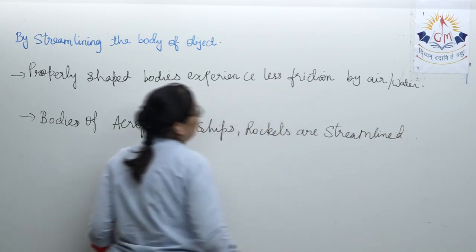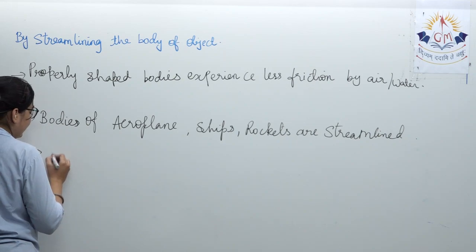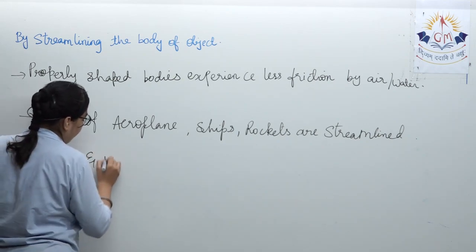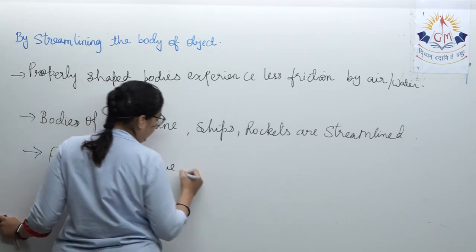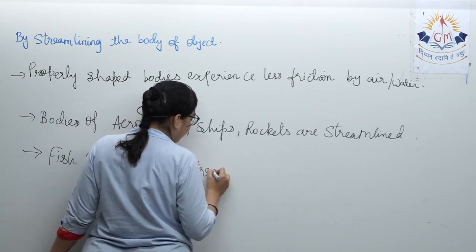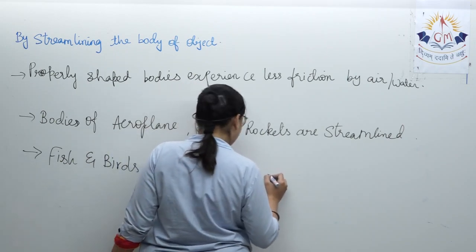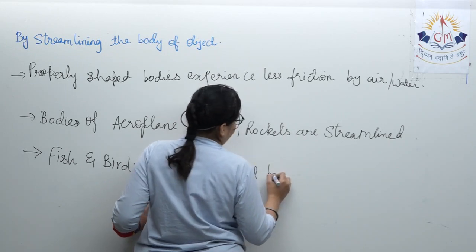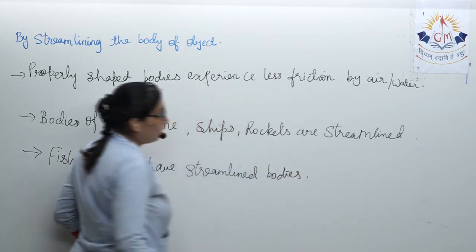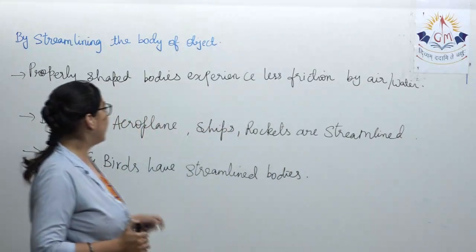And God has already created two of its creatures like that, that is fish and birds. God has given them streamlined bodies. We have not created them. What we make, we make by looking at them. So this is how by streamlining the friction can be reduced.